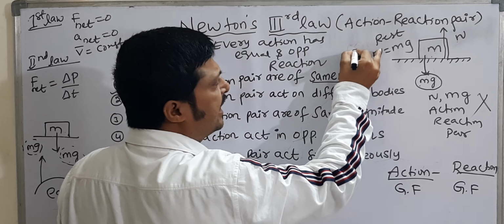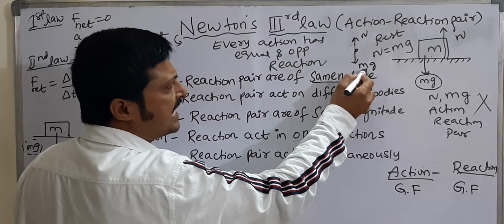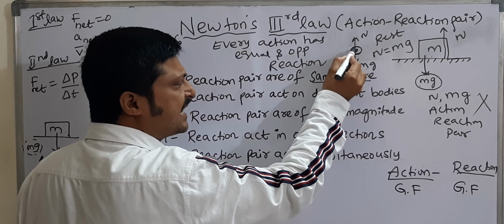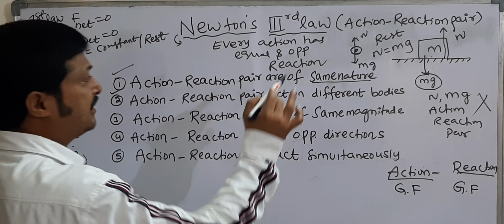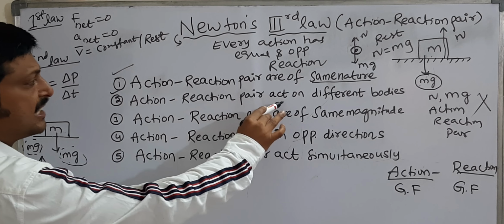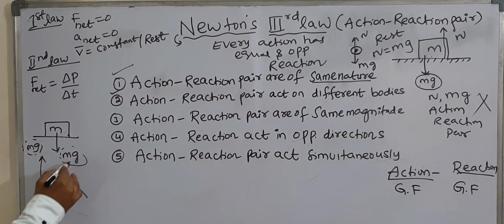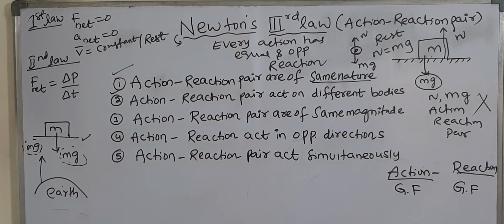Here mg is acting vertically downwards, and the normal force also acts on the same body. So action and reaction are both acting on the same body. That means these are not an action-reaction pair. Action-reaction pair act on different bodies. So this is the action-reaction pair.